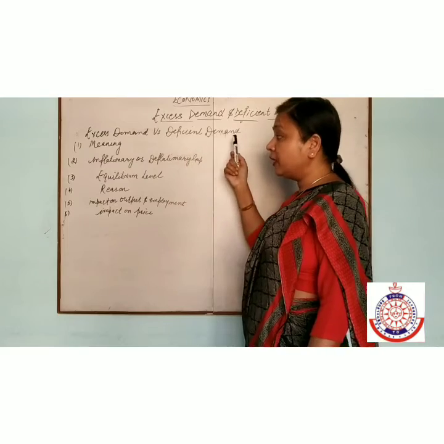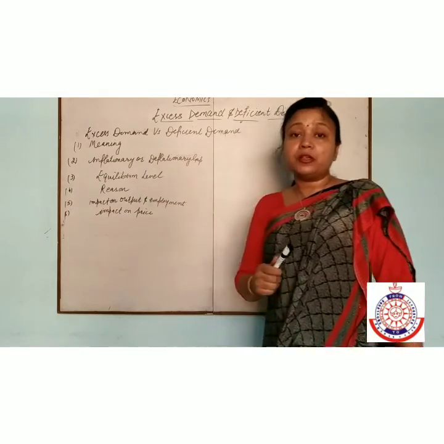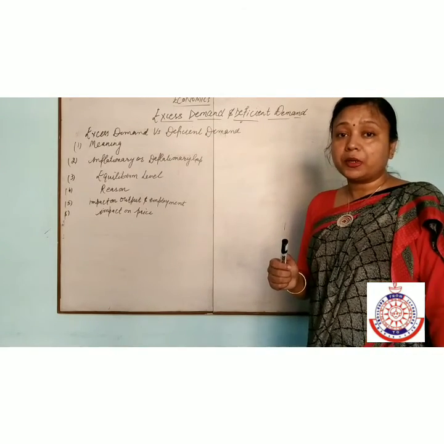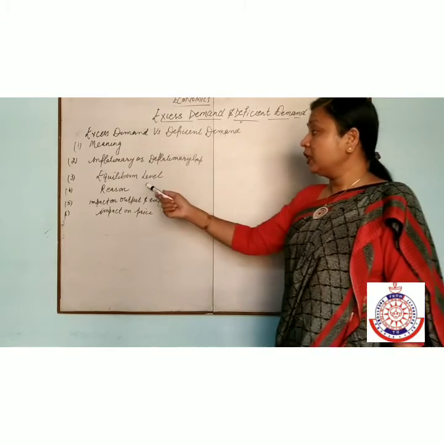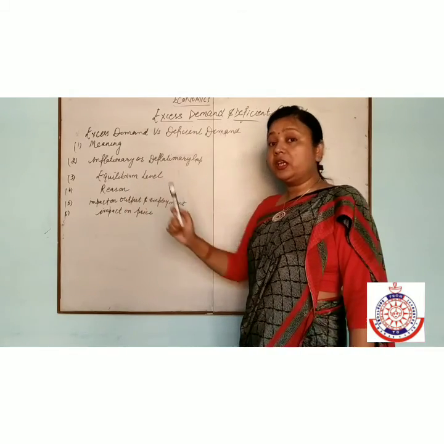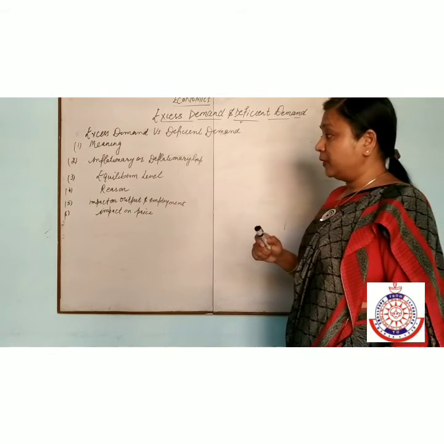But in deficit demand it is reverse: decrease in consumption expenditure, investment expenditure, government expenditure, decrease in export, and increase in import. These are the reasons of deficit demand.